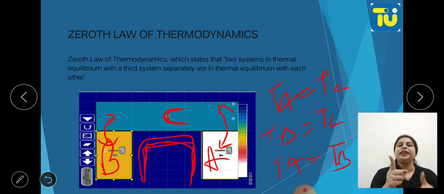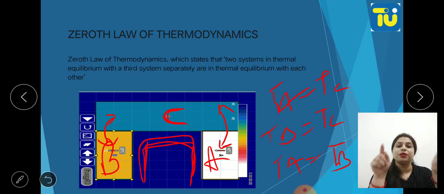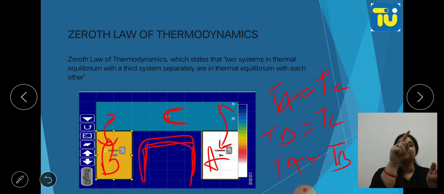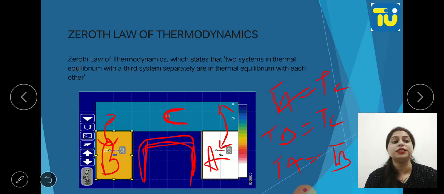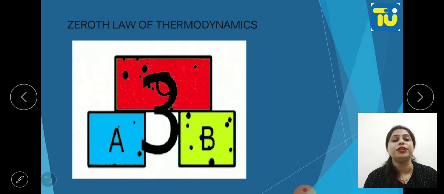Like that. A and B, they were separated with the adiabatic wall. There was no exchange of heat between them. But there is a third system which was in contact with both. So they exchange their energies. Okay, they exchange the heats. Now A and C are at the same temperature. B and C are at the same temperature, so we can say A and B are at the same temperature. So there is thermal equilibrium between A and B. So this is what the zeroth law of thermodynamics says.